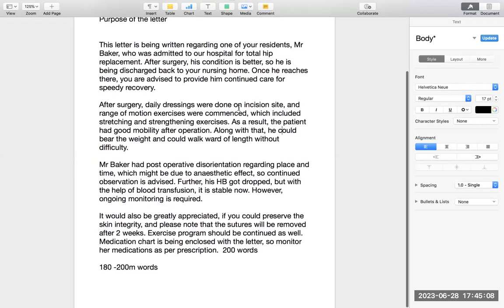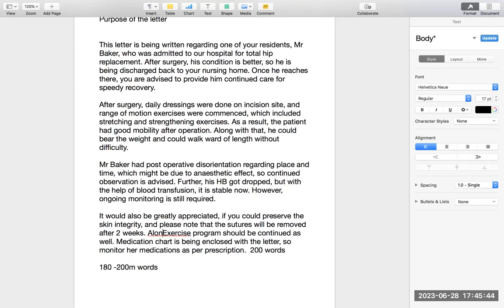After surgery, daily dressings were done on the incision site and range of motion exercises were commenced. As a result, he had good mobility after the operation. Along with that, he could bear weight and could walk without difficulty. Mr. Baker had post-operative disorientation regarding time, so continued observation is advised. Further, his Hb got dropped, but with the help of blood transfusion, it is stable now. However, ongoing monitoring is still required. It would be greatly appreciated if you could preserve the skin integrity, and please note that the sutures will be removed after 2 weeks. Exercise program should be continued as well.